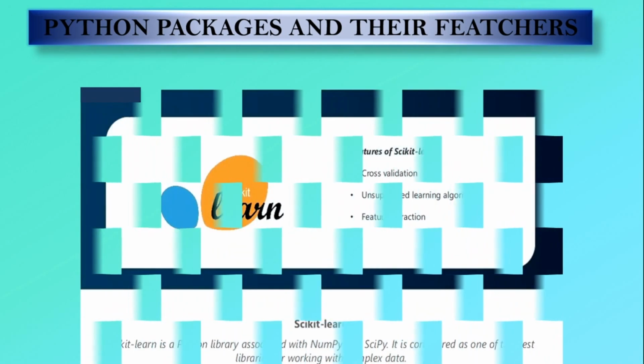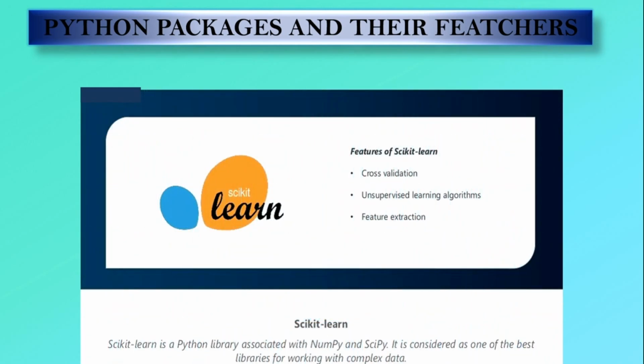Then the next library is scikit-learn. Scikit-learn is a Python library associated with NumPy and SciPy. It is considered one of the best libraries for working with complex data. Then the features of scikit-learn. Cross-validation features, which provide checking the accuracy of the model. A large set of unsupervised learning algorithms are implemented in Python. Feature extraction means implementing all the standard machine learning and data mining tasks like reducing dimensionality, classification, regression, and model selection.